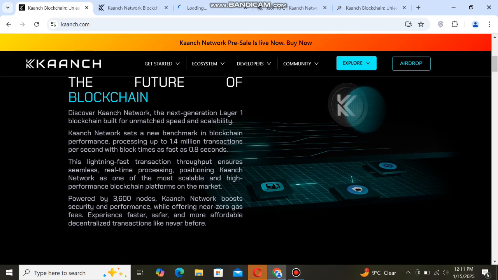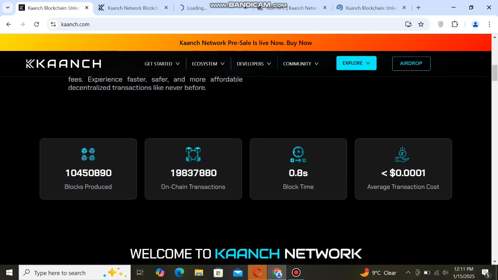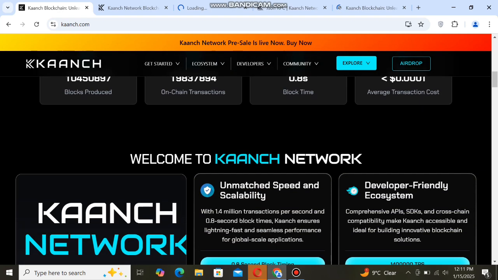You can check here retail. Next guys, you can see these blocks produced. You can see this amount of on-chain transactions. You can see this block time, 0.8 seconds. Every transaction costs $0.0001. You can see this. Next guys, you can check here.